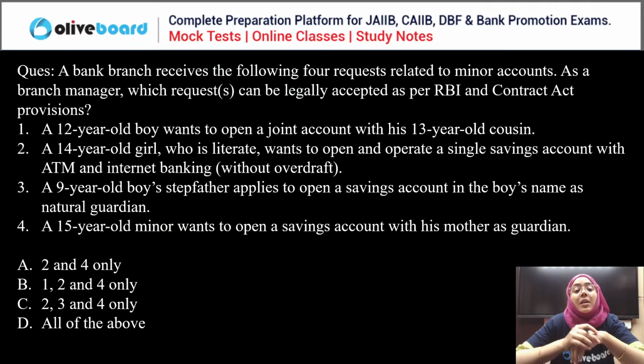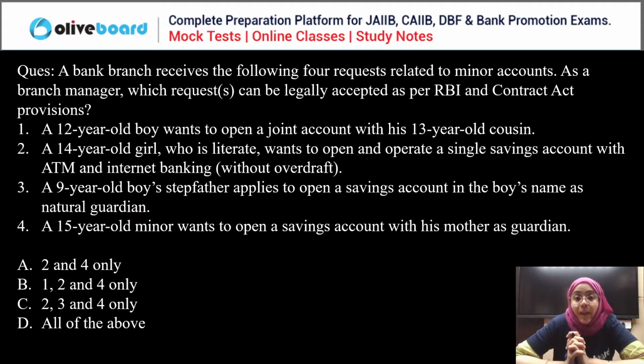Okay, next. A bank branch receives the following four requests related to a minor account. As a manager, which request can be legally accepted as per Reserve Bank of India and Contract Act provisions? A 12-year-old boy wants to open a joint account with a 13-year-old cousin.